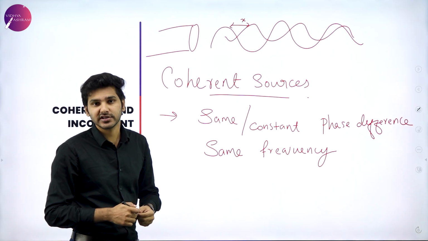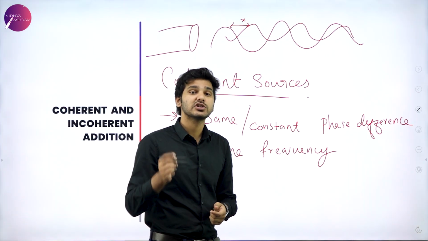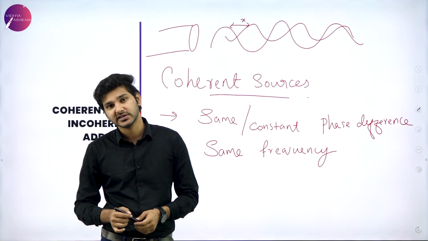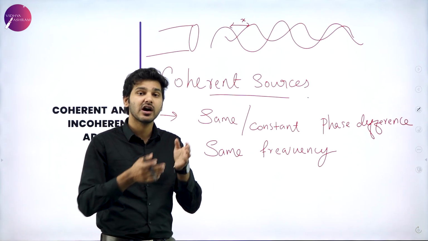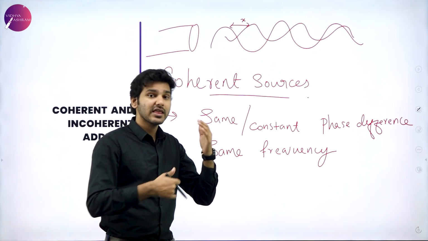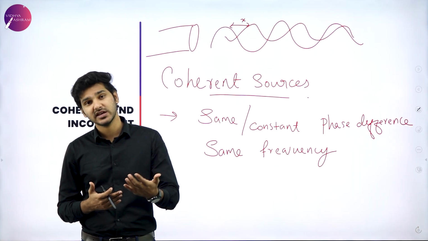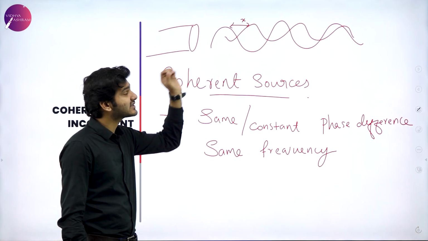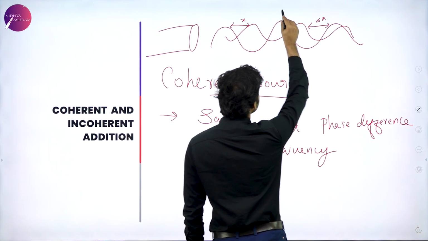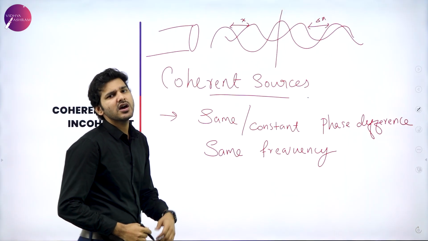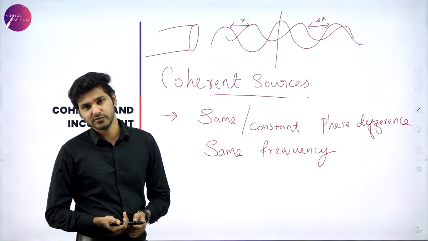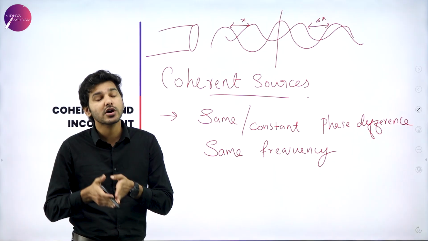So what will incoherent sources be? Incoherent sources are sources which emit waves that do not have a constant phase difference, or simply a fixed phase difference. With respect to time or position, their phase difference will vary. If at one point in time the phase difference is x, then at another point in time the phase difference will be a different value, which means they are not from a coherent source.